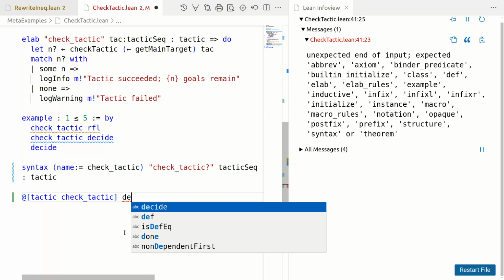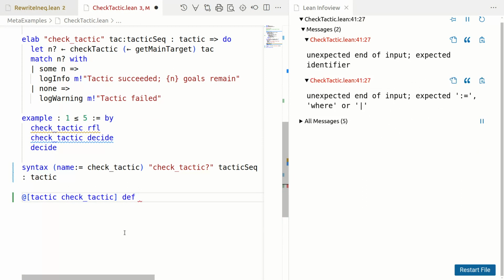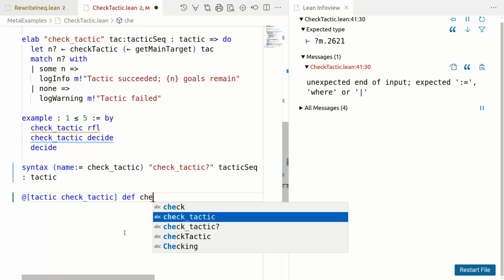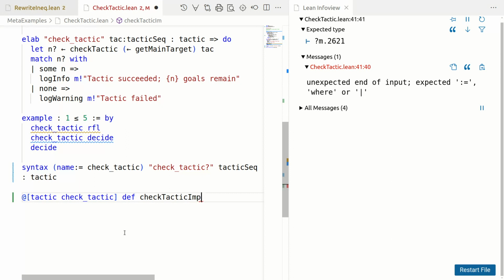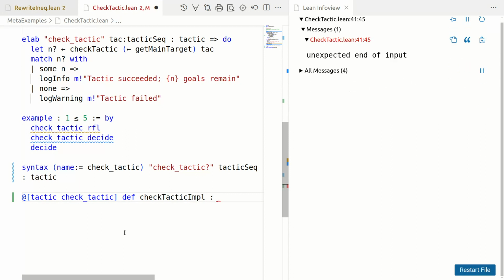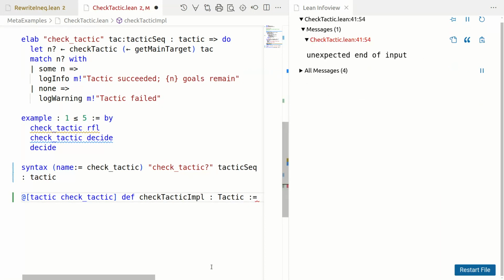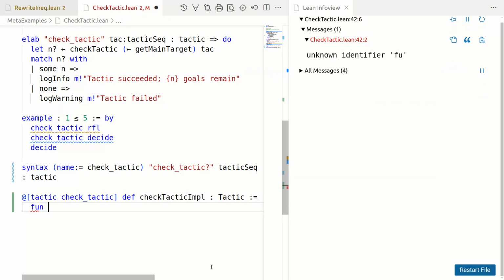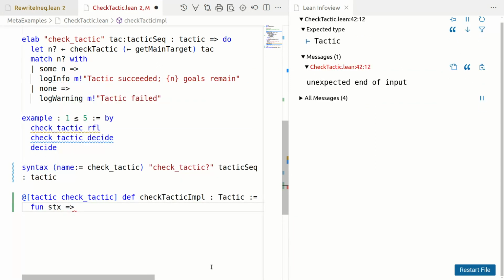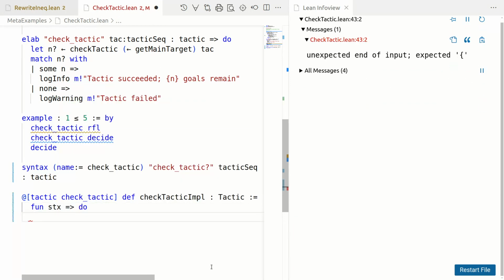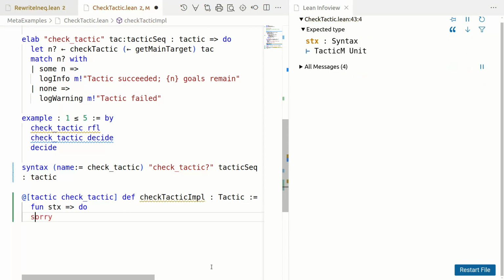So def, it's conventional to name it something like check tactic implementation. And this is going to be a tactic. Now a tactic is a function which takes syntax to tactic M unit. So tactic M unit was what we were implementing previously with tactic with little t. So what we have is a fun syntax to do. And let's just say sorry here to see what we have.